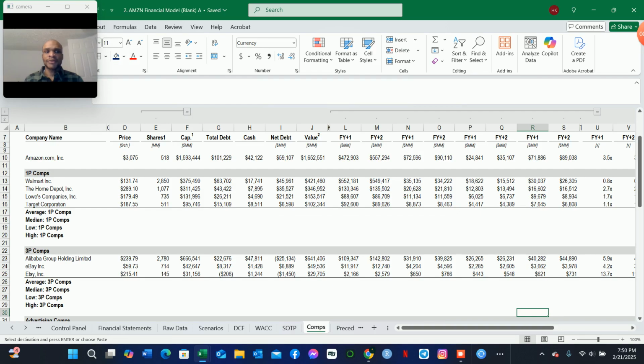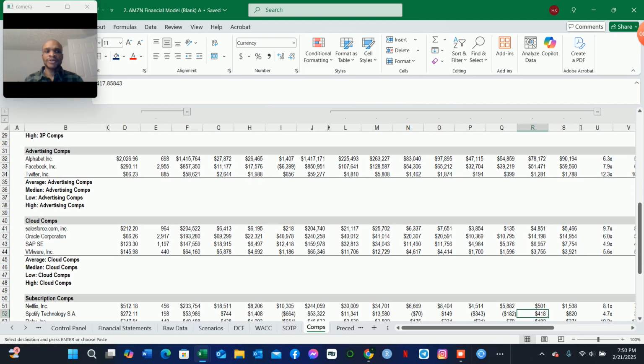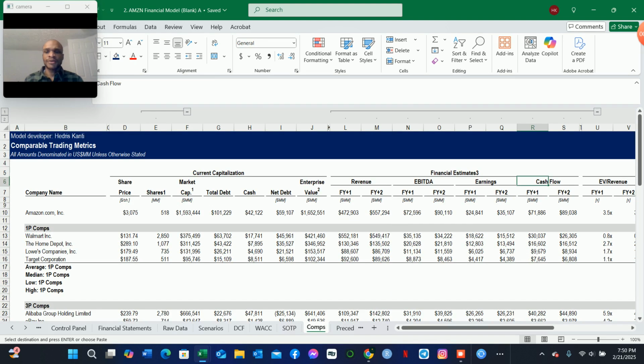So for the first party comps, the third party comps, advertising, cloud computing, and subscription comps. That's exactly what we are seeing here. So we can use these comparable companies as a measure of the enterprise value and ultimately the intrinsic value.